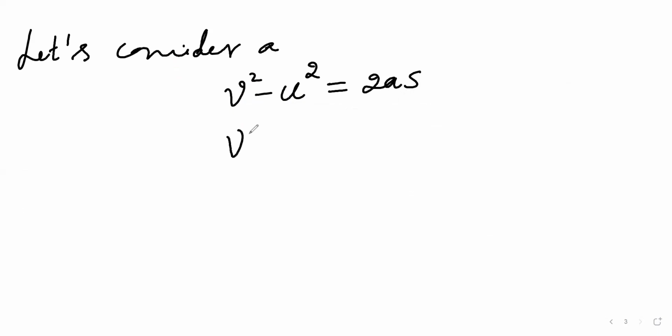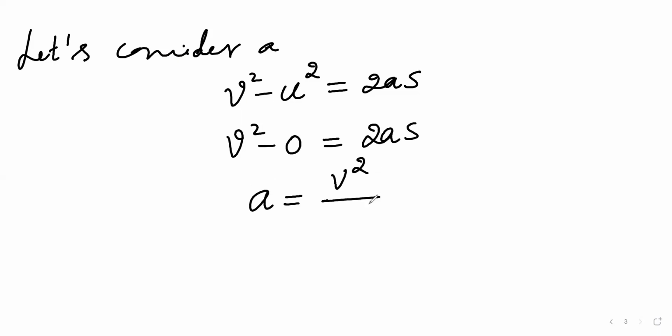As I said, the body was initially at rest, so the initial velocity is taken as 0. So v square equals 2as. Now from the above equation, I can write it as a equals v square divided by 2s.